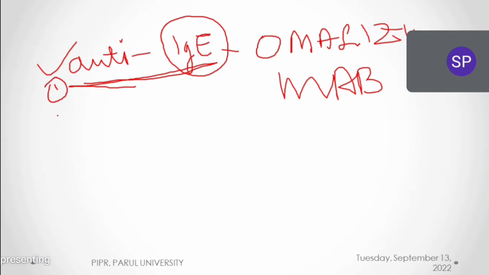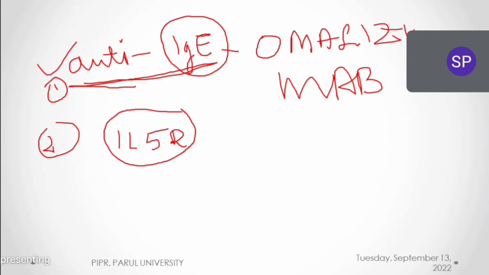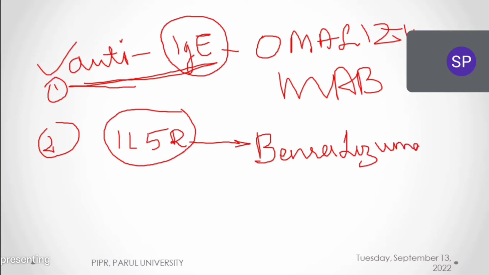This is the first biological agent, and the second biological agent is anti-interleukin 5 or interleukin 5 receptor antagonist. Very very important, interleukin 5 receptor antagonist. And here for interleukin 5 receptor antagonist, we have benralizumab. Okay, this is the second biological agent.